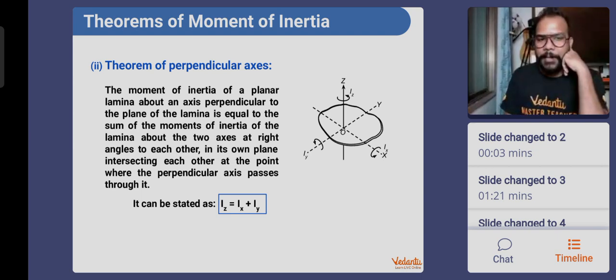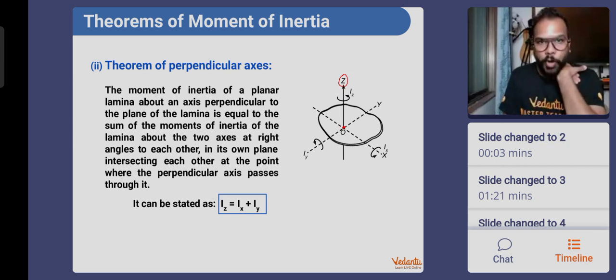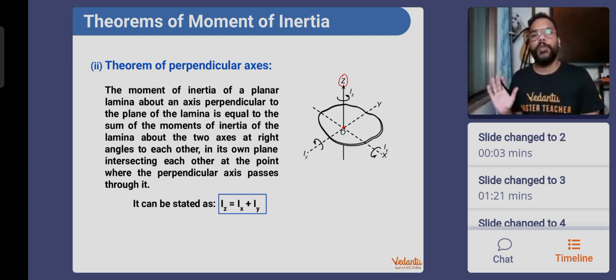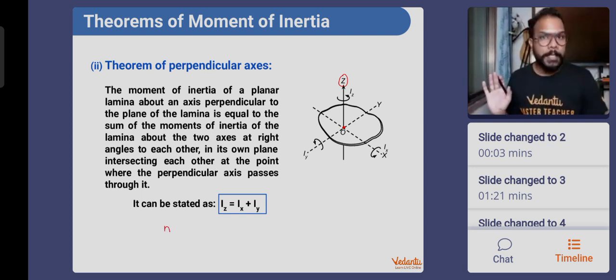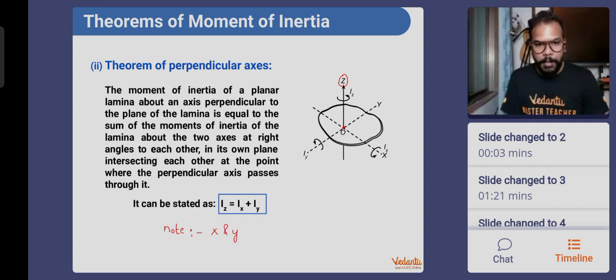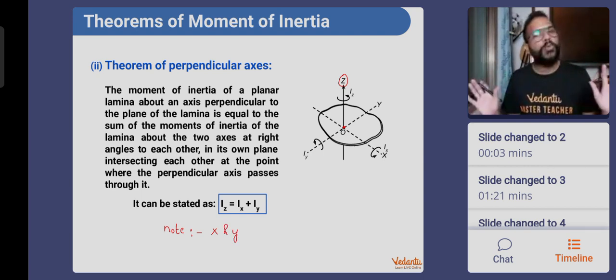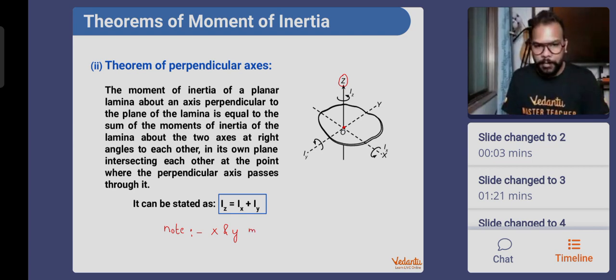But as of now, what is happening here? The 3 axes are perpendicular to each other, and the moment of inertia about the axis which is perpendicular to the plane of the body, IZ, is equal to IX plus IY. IX and IY are the moments of inertia about the axes which are passing through the plane of the body. That is compulsory. They need not be perpendicular to each other, by the way. X and Y here are not coordinate axes. X, Y, and Z are not the coordinate axes. They are just 2 axes of rotation, X and Y, which are in the plane of the body.